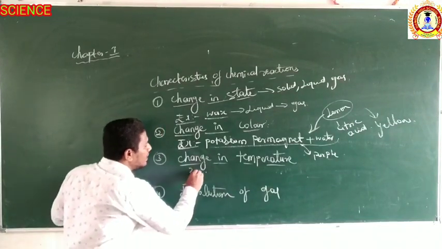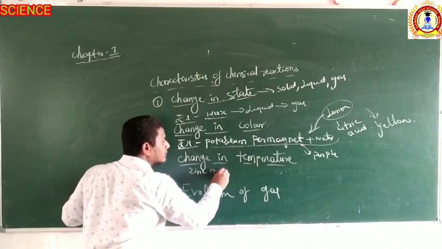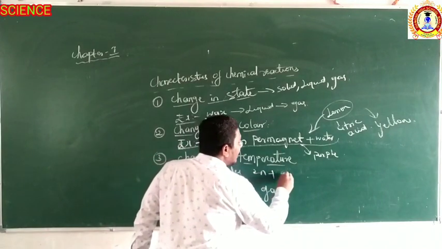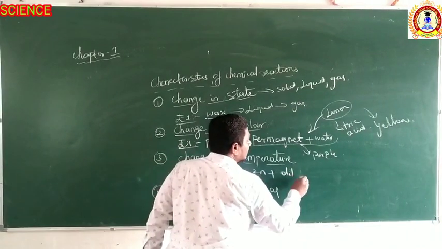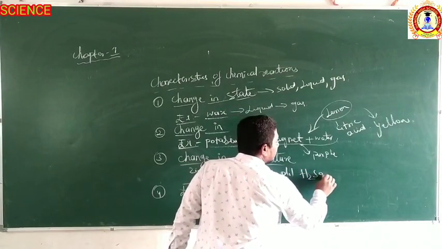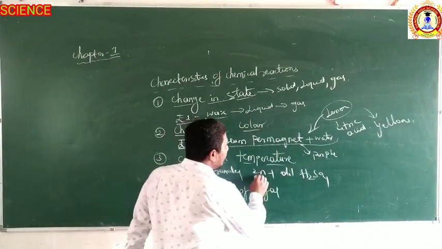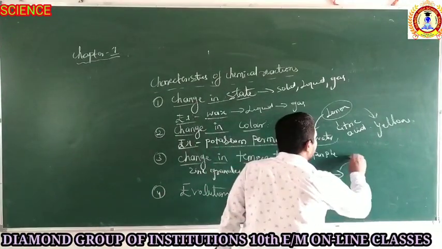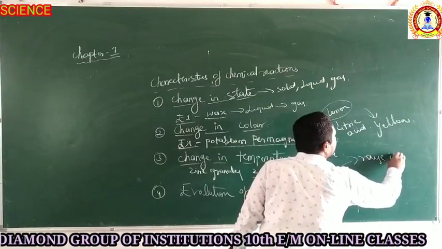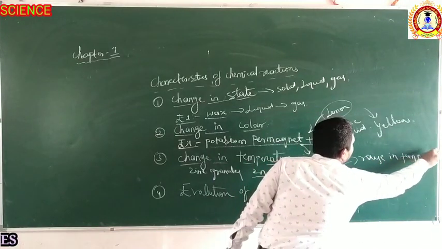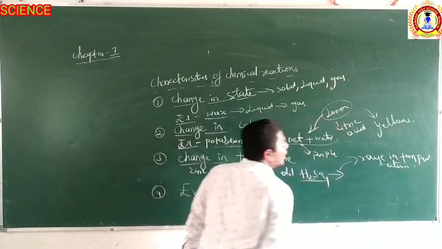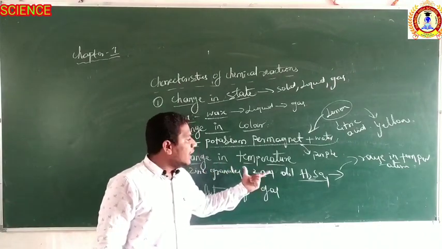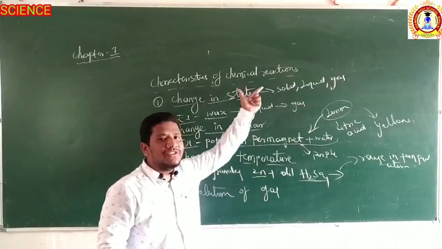When zinc is added to dilute sulfuric acid, there is a rise in temperature, which is also known as an exothermic reaction. So change in temperature is also an indication that a chemical reaction is taking place.